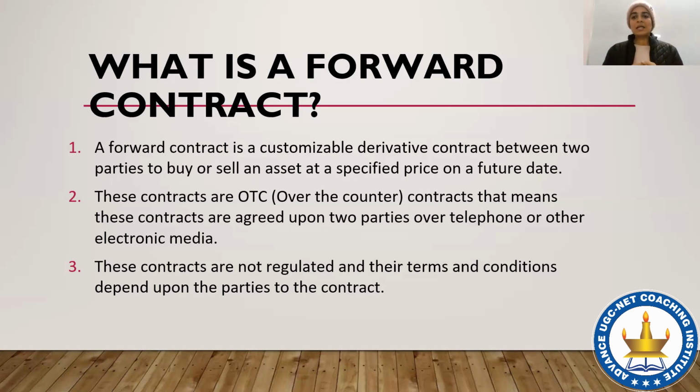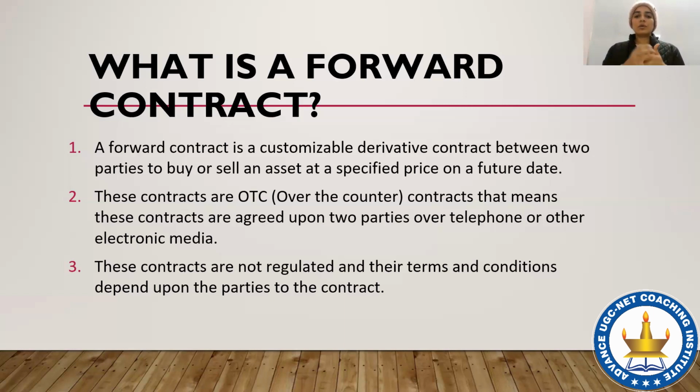So what is going to happen is that A, the jewelry designer, thinks that in the near future, maybe after 3 months, the price of gold will go up. And if he or she wants to make jewelry, he or she should buy gold right now.